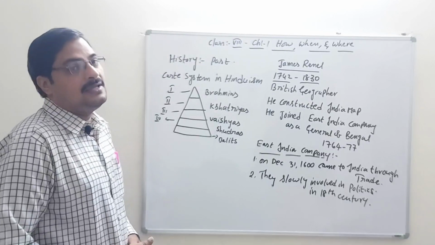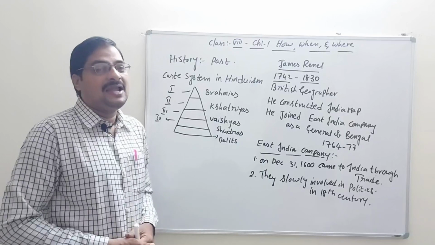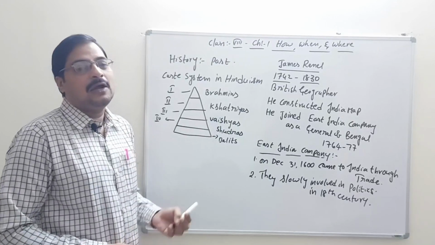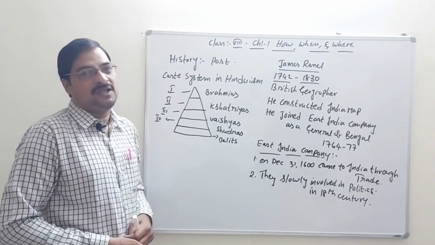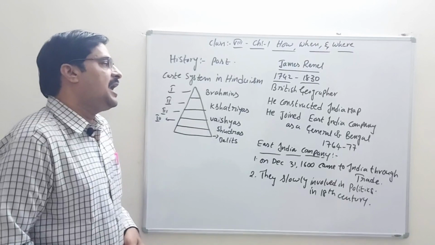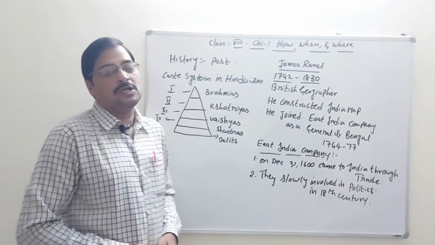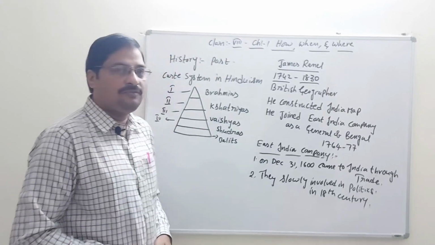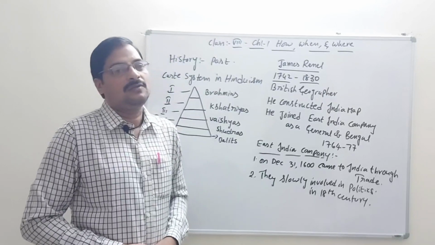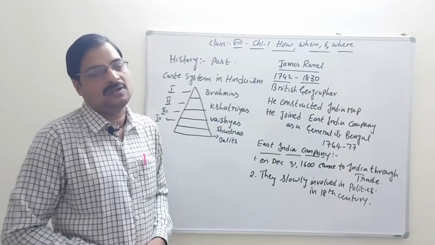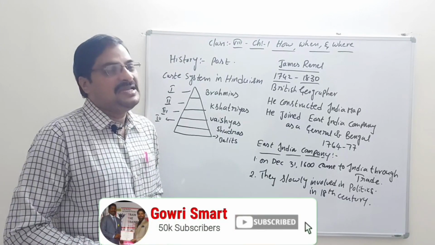They came from the European countries, from the England area, and existed in our country through trading. Actually, he joined the East India Company as a General of Bengal. At that time Bengal was only one place, not West Bengal and East Bengal. It was not divided at all. Bengal is a place located in the east of our country.